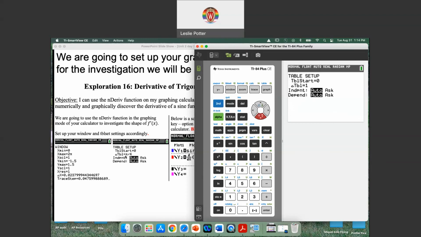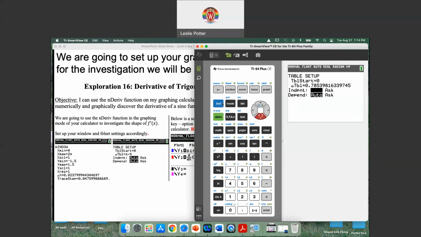We need to count by a fraction of a pi, right? So notice pi over 4 we're grabbing. And so we're going to count by pi over 4. So we're going to go pi divided by 4. Think about that. 3.14 divided by 4 is about 3/4, right? So when I hit arrow down, it's going to give me something about 3/4. And then we have auto and auto.